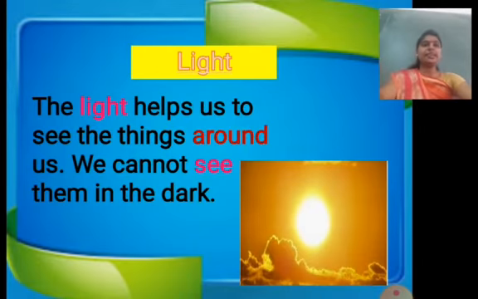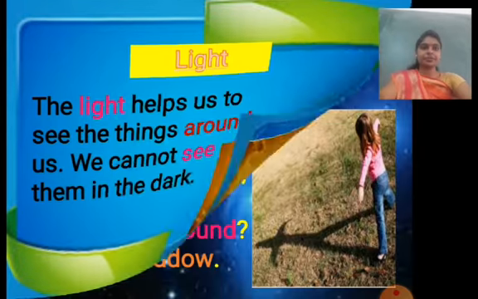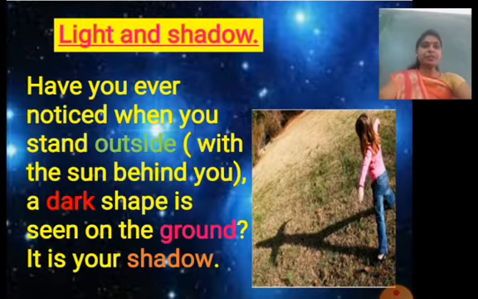Light. The light helps us to see the things around us. We cannot see them in the dark. Sun is the main source of light. Have you ever noticed when you stand outside with the sun behind you, a dark shape is seen on the ground? It is your shadow. You see this picture. In this picture, shadow is there.